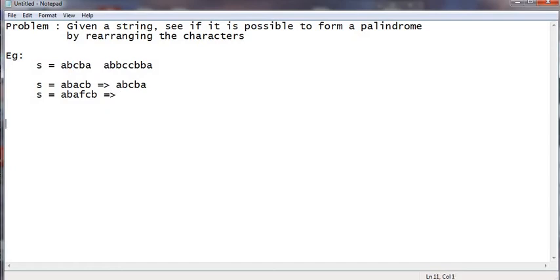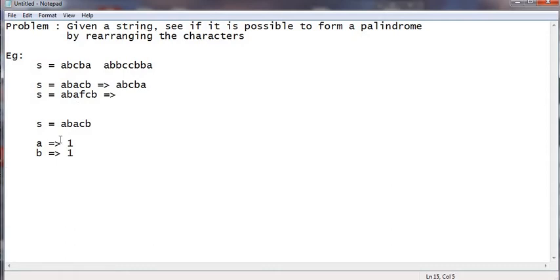So what we would do is try to make a character count. We scan the string, we found an A, so A has occurred once. Next we found a B, B has occurred once.